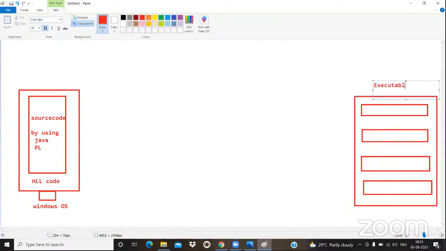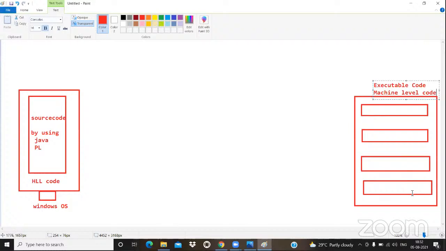If you are able to see one output on your screen, either you are using Windows or Solaris or macOS or Linux, whatever it may be, what type of code do you require? Executable code. You might have heard this type of word in your C language, machine level code. So we are writing what type of code? Source code. How will this source code be converted into machine level code?